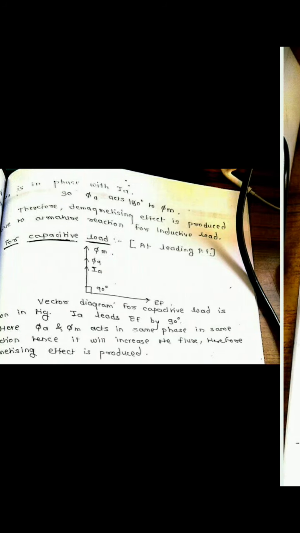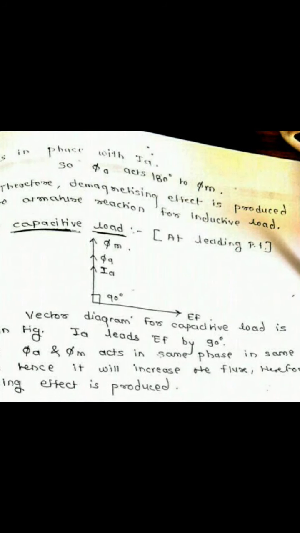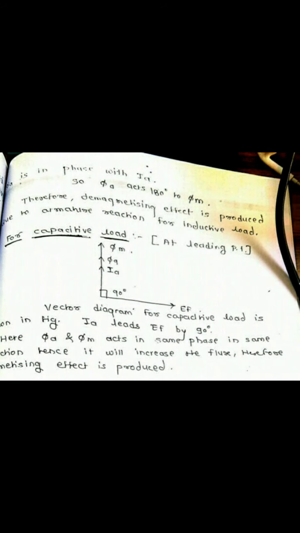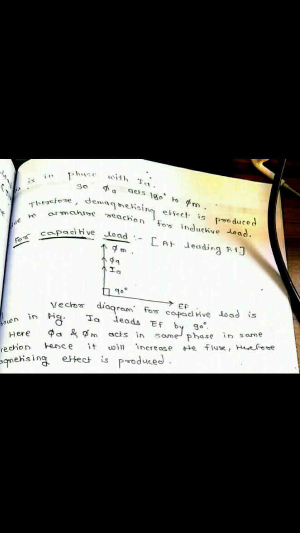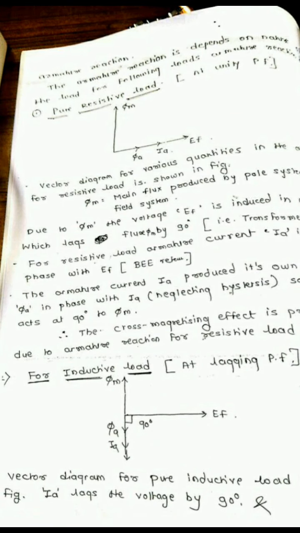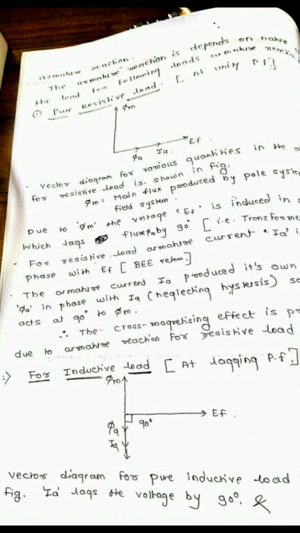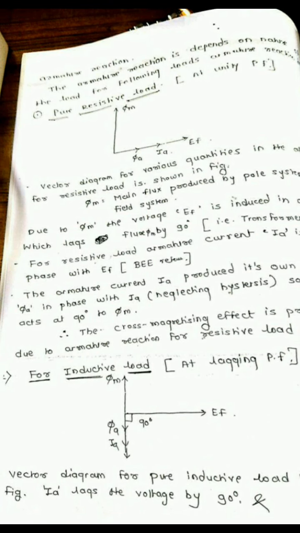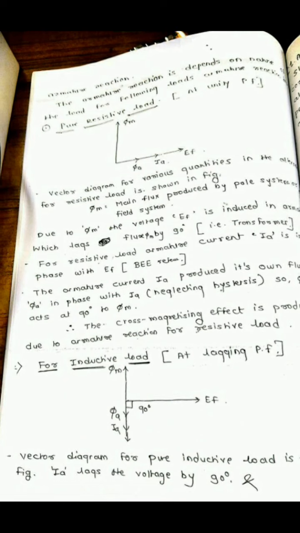Due to that, the phi A is 180 degrees to the phi m, therefore it will give the demagnetizing effect produced by the armature reaction, because as we know phi m and phi A are 180 degrees apart from each other, so it will reduce the value of the main flux.